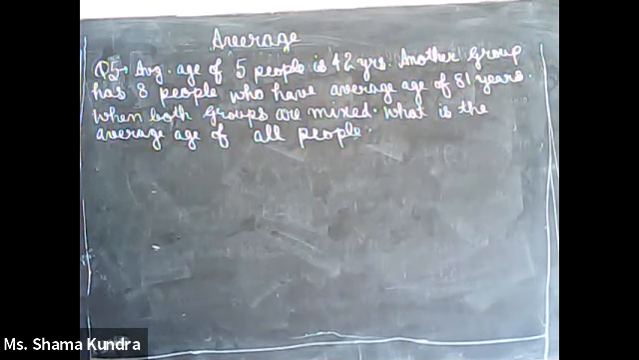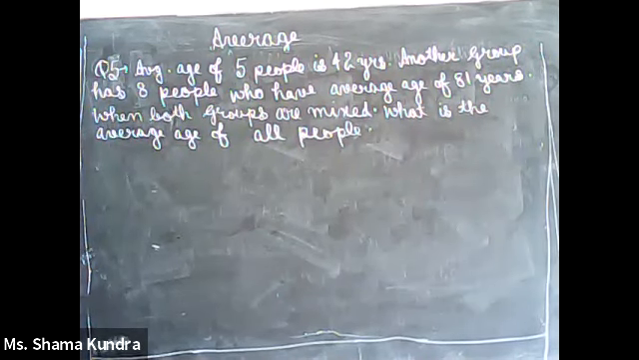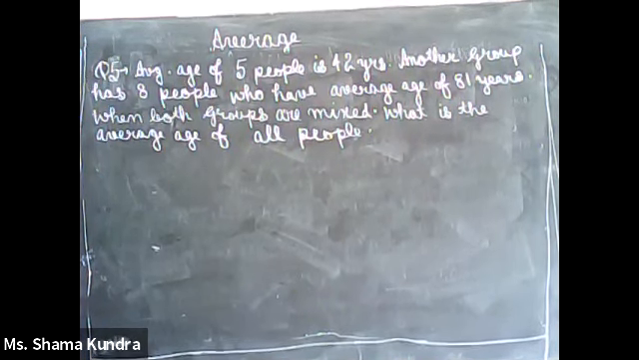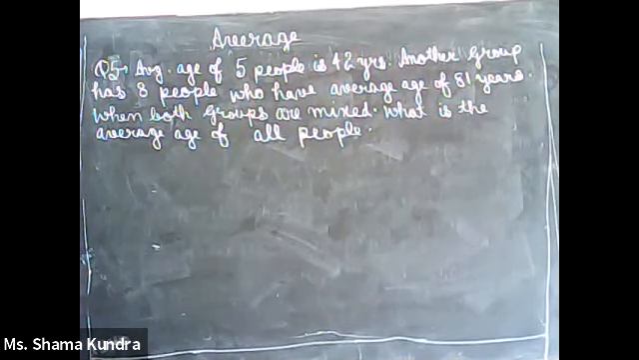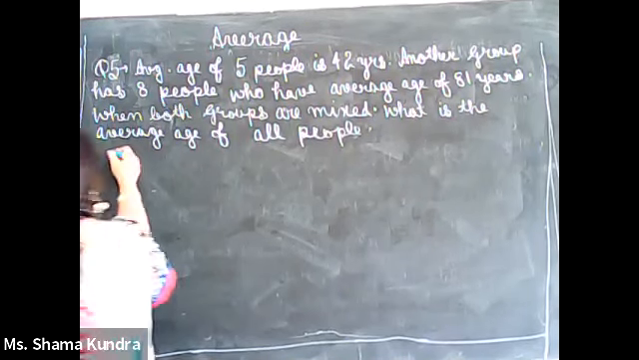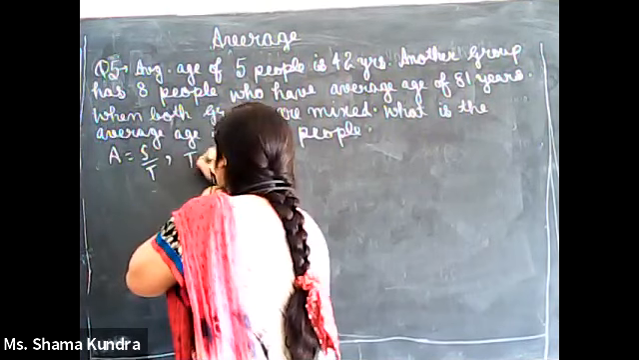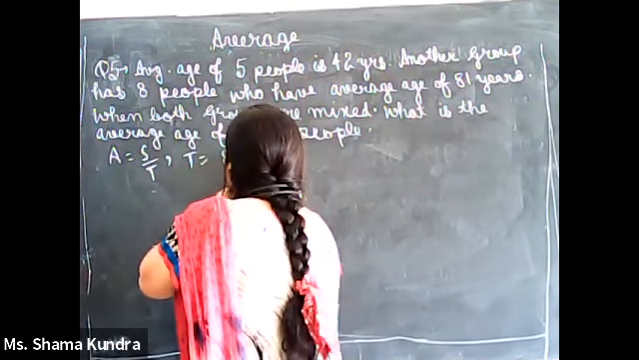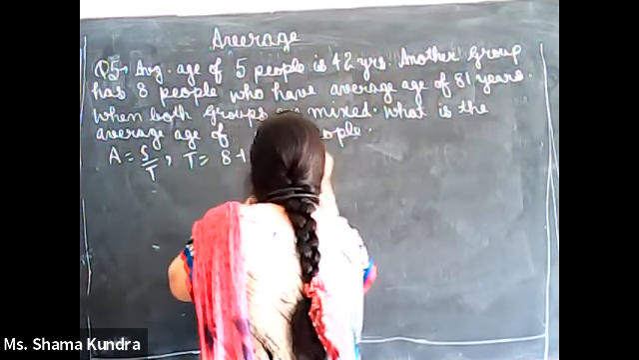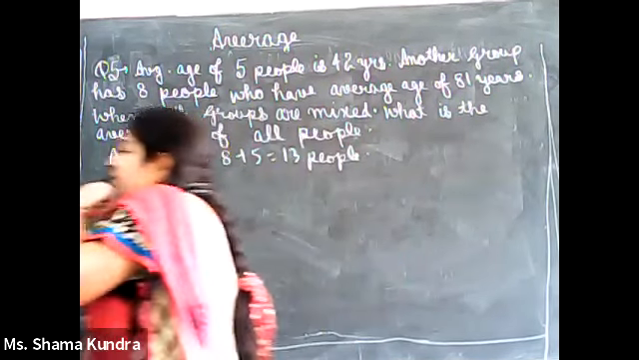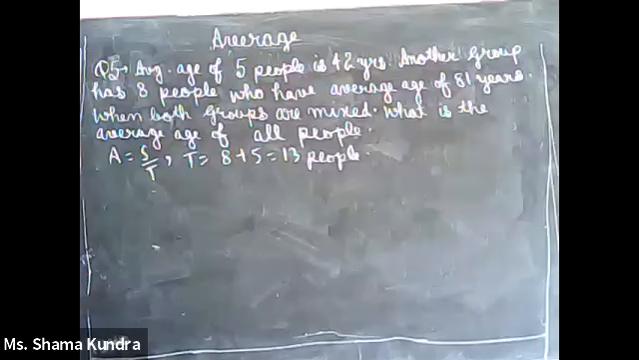Average age of all people means both the groups are added. First group has 5 people, second group has 8 people. So total number of people is 5 plus 8 equal to 13 people in the mixed group. This is nothing but T. So average is sum over total, and total is 8 plus 5 equals 13 people. So we have the value of T. Now we want the value of S.